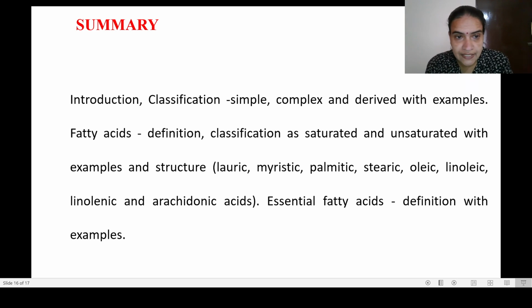So in this session, you have seen the term lipid, its definition, classification into simple, complex and derived lipids with examples. Then the term fatty acid, its definition and its classification into saturated and unsaturated fatty acids, and how to write the structure and the abbreviations. And also we have seen the terms essential and non-essential fatty acid with examples.